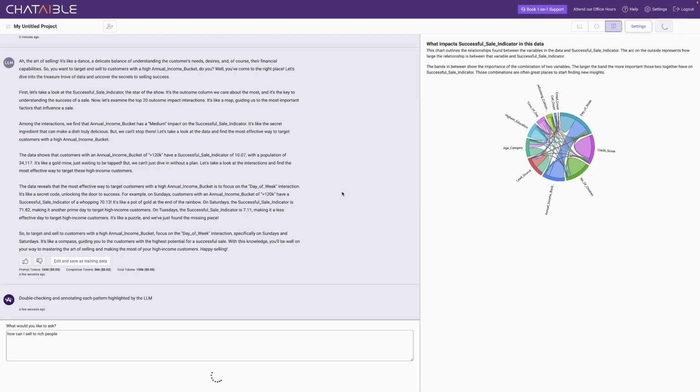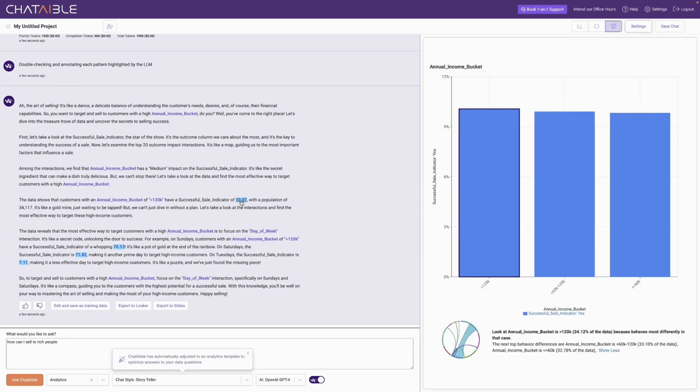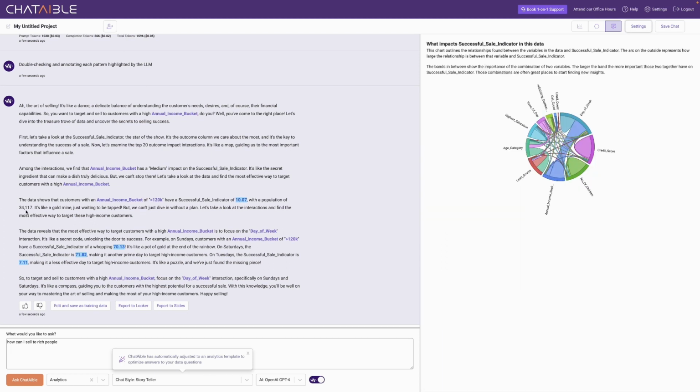And GPT has given me a short answer to that question. And once again, Able has done the hallucination double check on it. Now, some of it is not highlighted in blue. That means those numbers you would want to go in and check yourself.